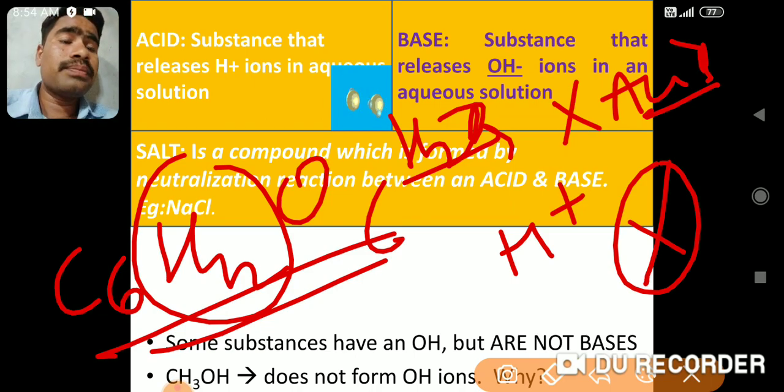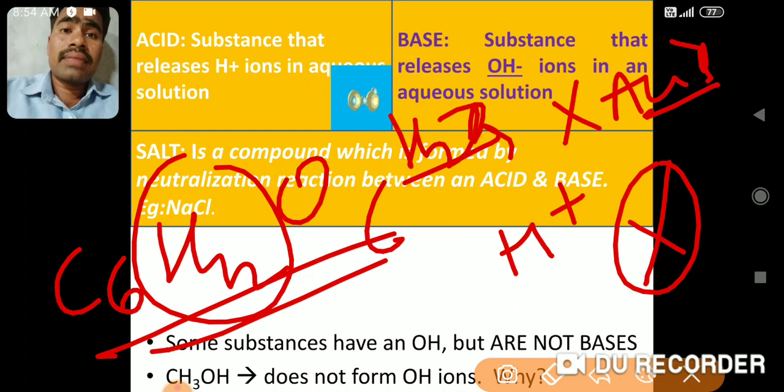Why is it so? Because they are formed by covalent bonds, and covalent compounds don't release ions, and that's why they are called neutral compounds and are not categorized as acids or bases.